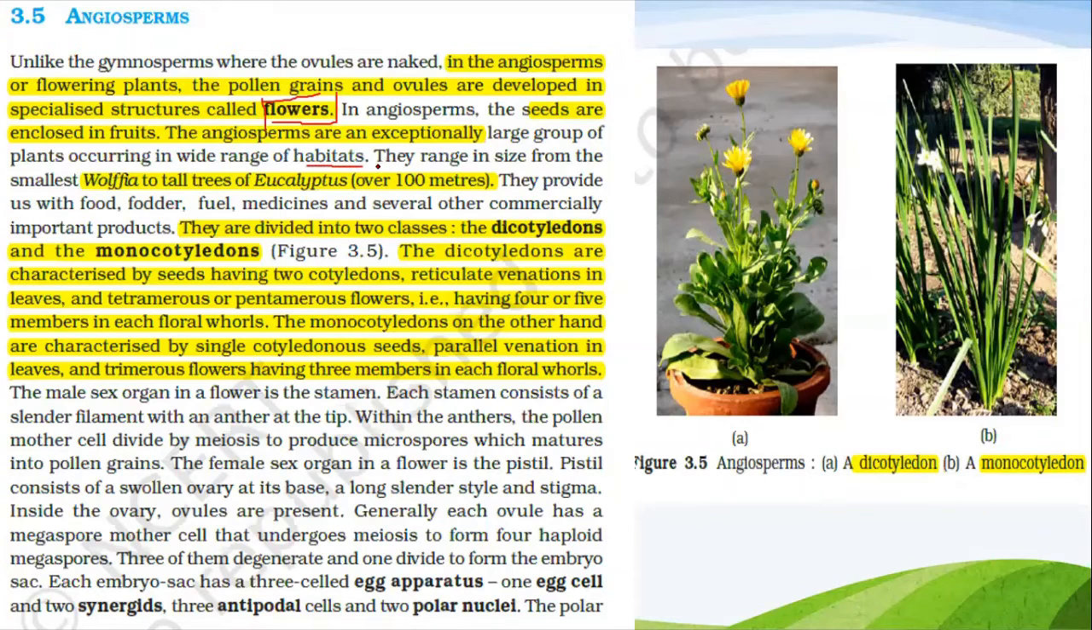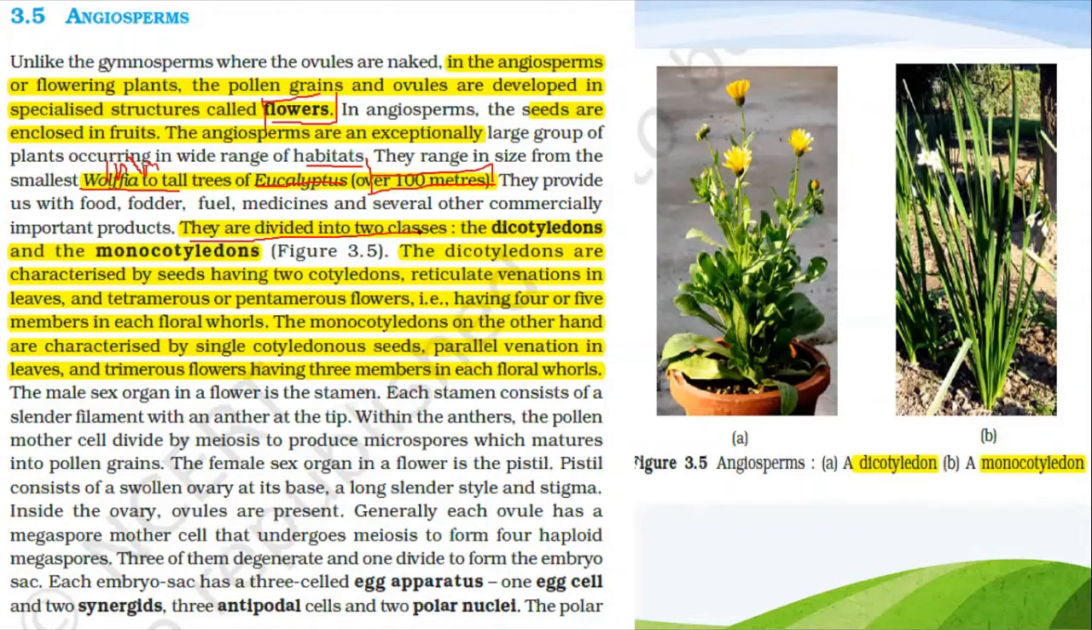They range in size from the smallest, Wolffia, which is about 1 mm in size, remember this, Wolffia, about 1 millimeter, to tall trees like eucalyptus over 100 meters. So angiosperms vary widely in size and can grow in a wide range of habitats, from Wolffia to eucalyptus. They provide us food, fodder, fuel, medicines, and several other commercially important products.